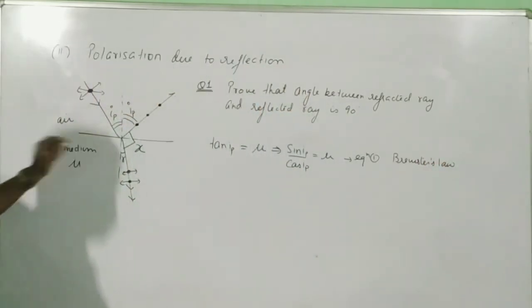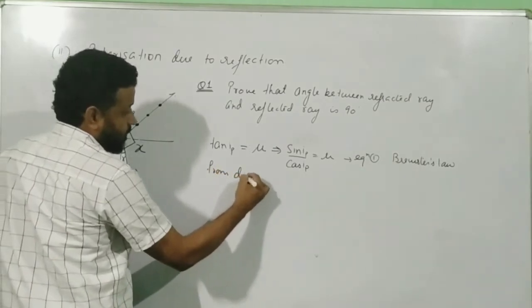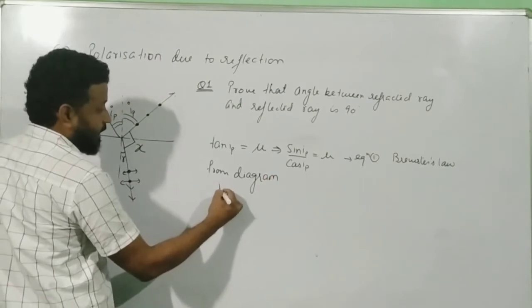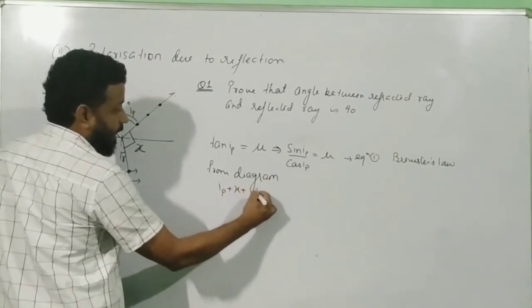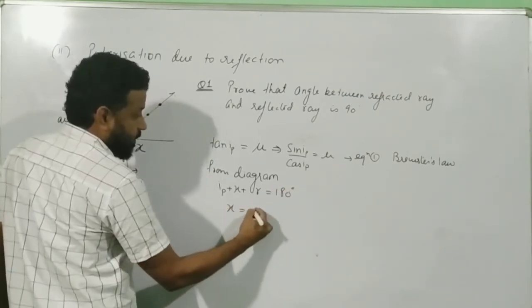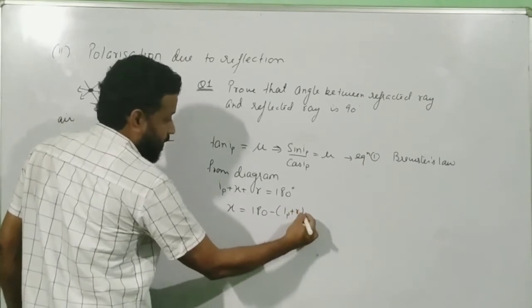Okay, and now come to the diagram. From the diagram, we can see that IP plus x plus r is equal to 180 degree. So x is equal to 180 minus (IP plus r).